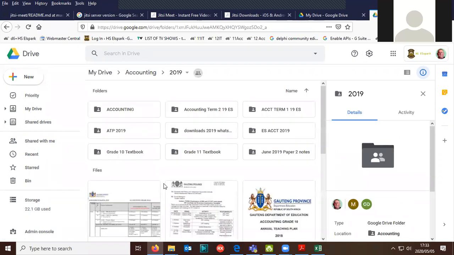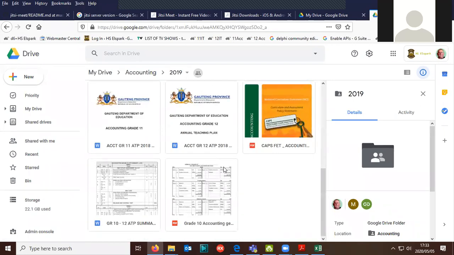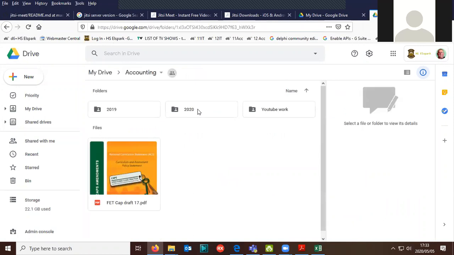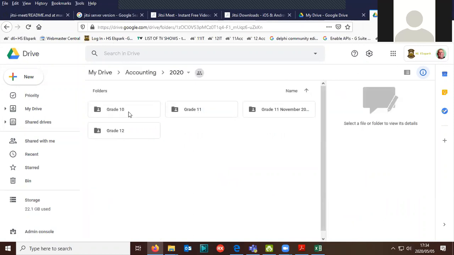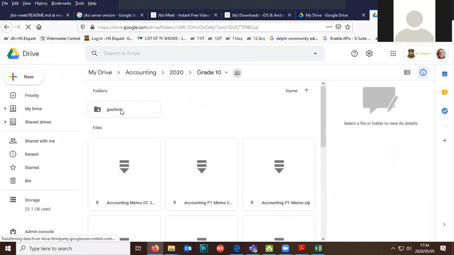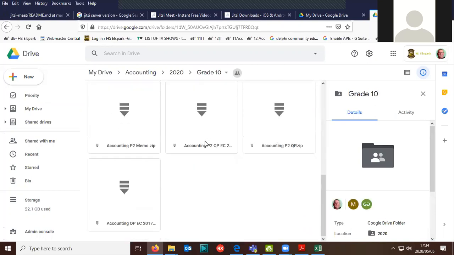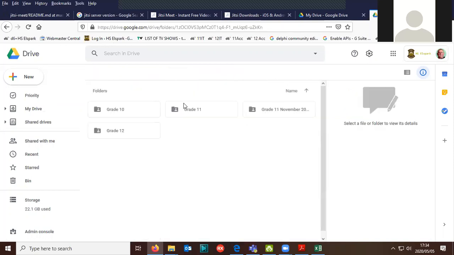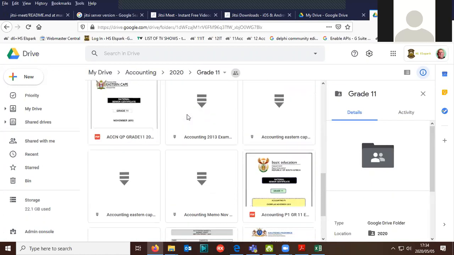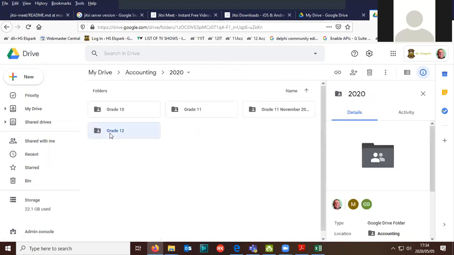Okay, wow, it's all from Gauteng. It's all Gauteng stuff here, from grade 10 through to grade 11 through to grade 12. So this is a very nice resource for you, if you want to call it that. This particular one comes from the GDE, the Gauteng Department of Education. You'll see there's quite a few memos here. You can work here for grade 10, grade 11, and grade 12. It's always nice to work through a grade 11 paper as well. Don't discard those. If you've got some time, do it.